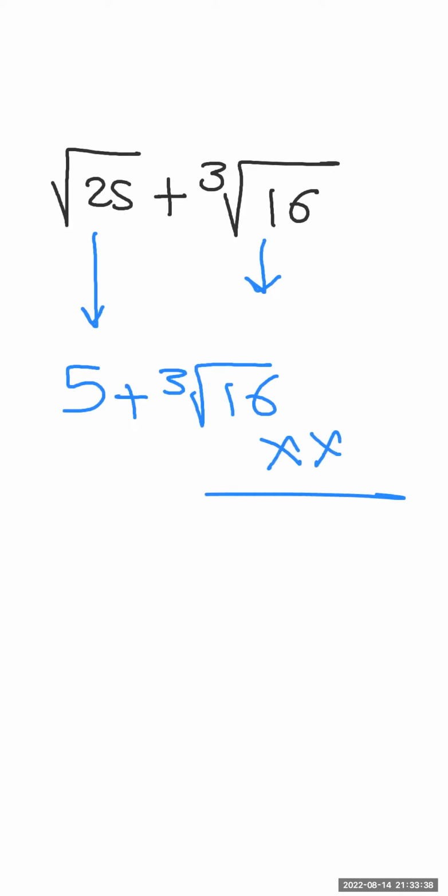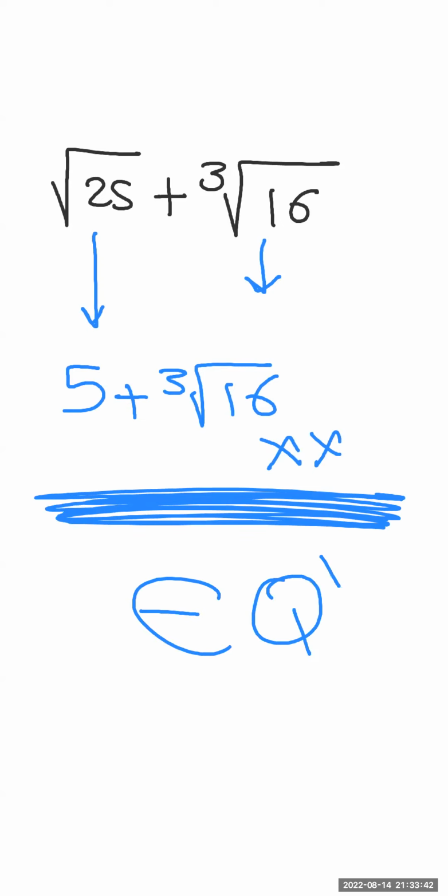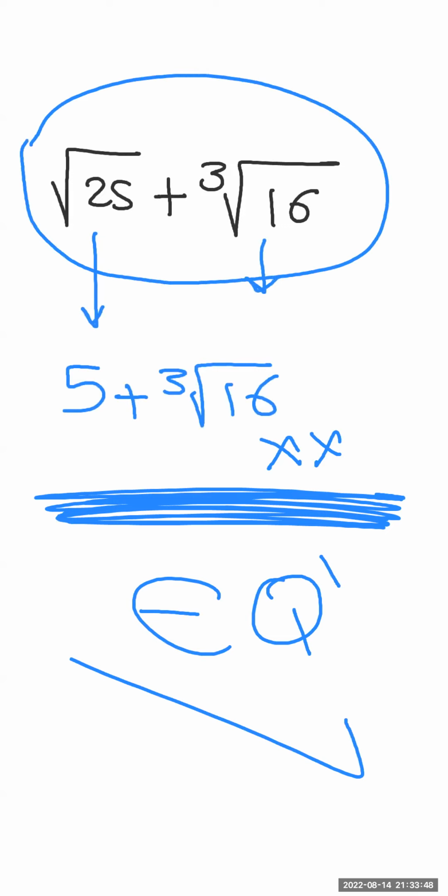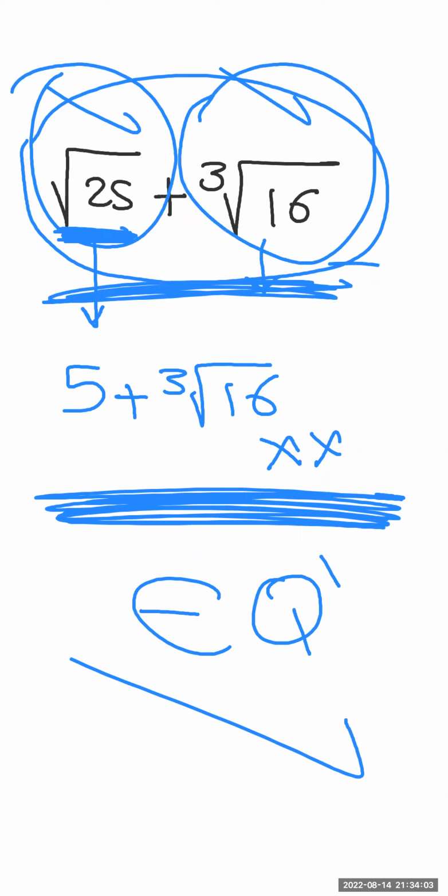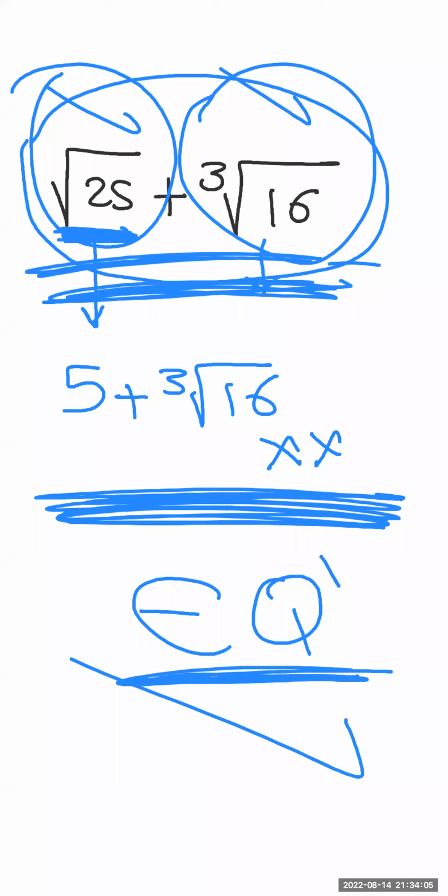So the whole number belongs to Q dash, because my question is about this whole number, not only the square root of 25. So my judgment will be on the total number. I need the two parts of the number. If the first part is rational but the second is irrational, the whole number is irrational. Okay, guys, clear?